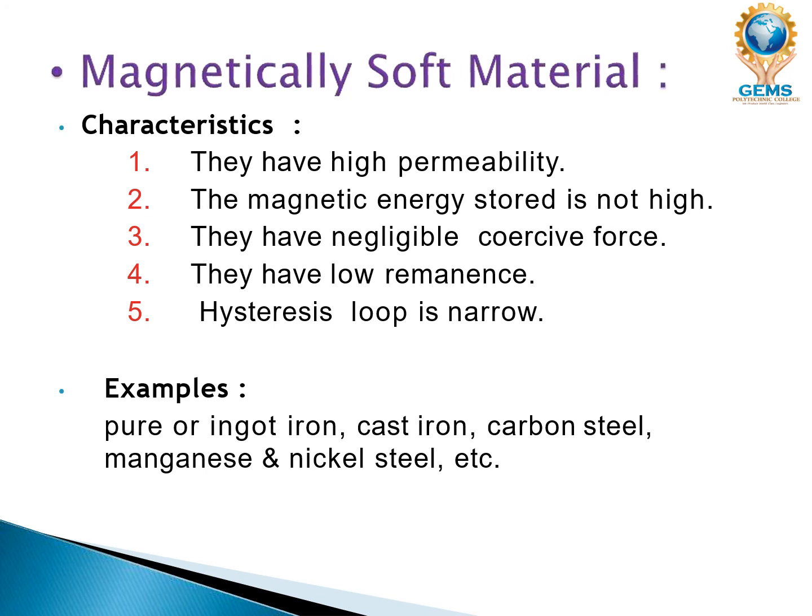Now the magnetic soft materials. The characteristics are like this: they have high permeability. The magnetic energy stored is not high. They have negligible coercive forces. They have low remanence. The hysteresis loop is narrow. We all know what hysteresis and remanence are, right? Examples are pure or ingot iron, cast iron, carbon steel, manganese, and nickel steels.